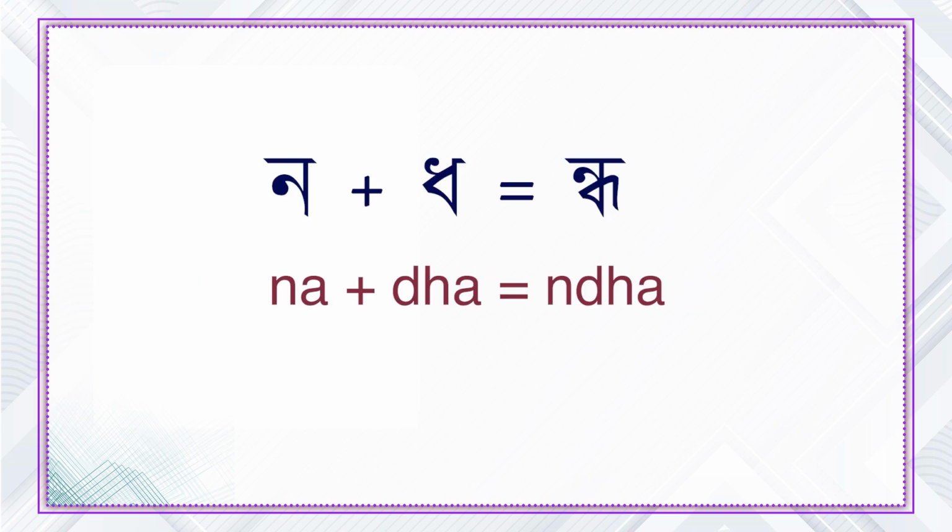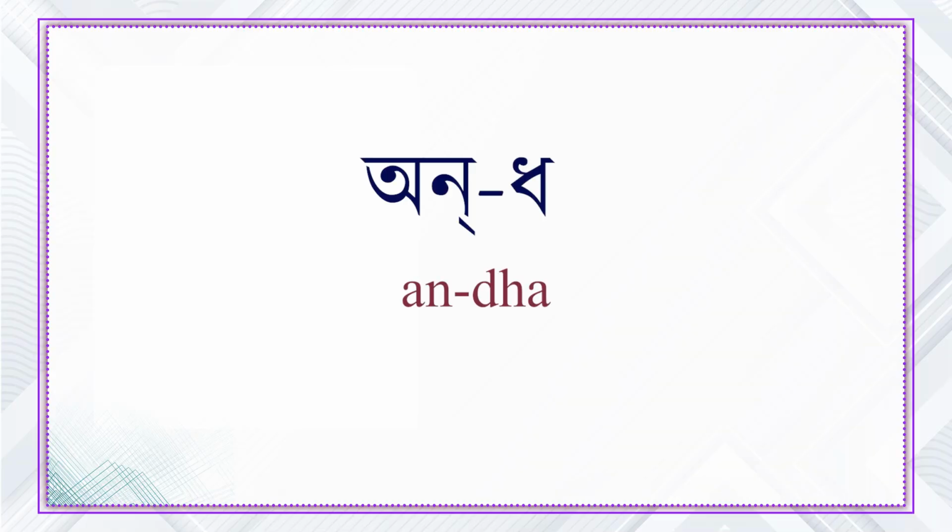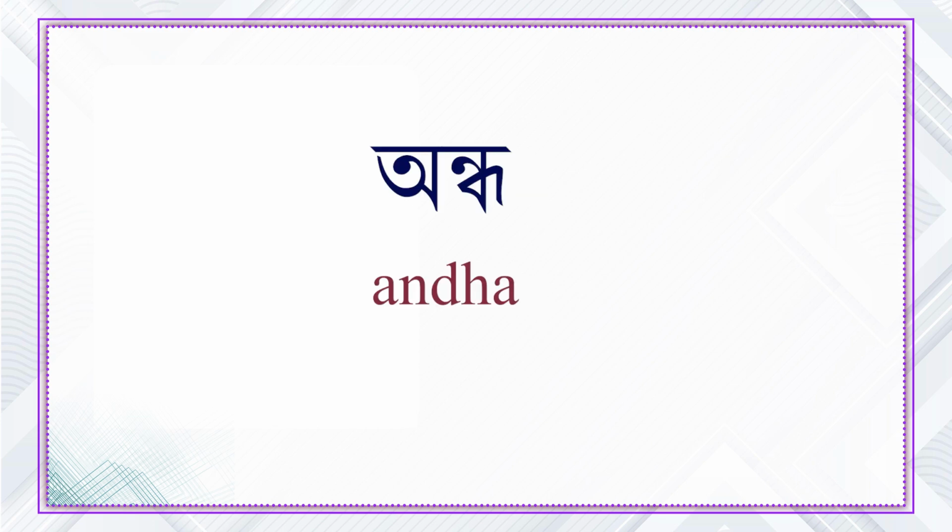When Dontun No forms the cluster with Tho, both of them get modified. Here is an example. The Bangla word Ondho means blind. It is pronounced as On-Dho and spelled as O, Noi Dhoi, Ondho.